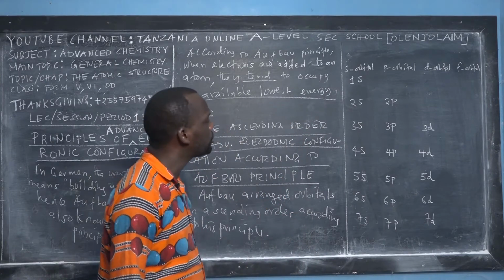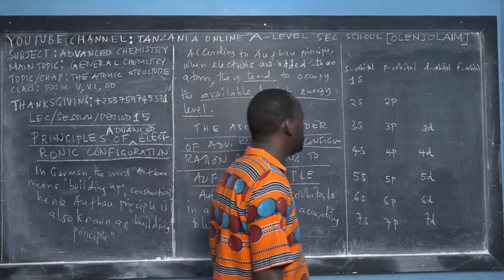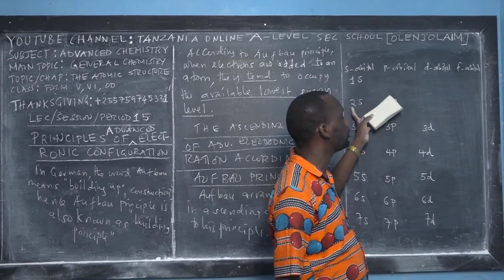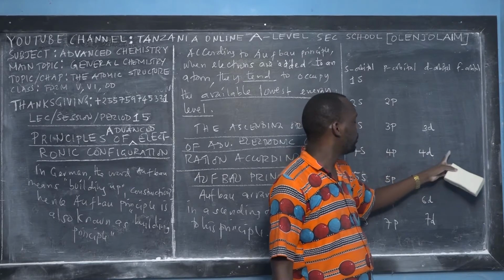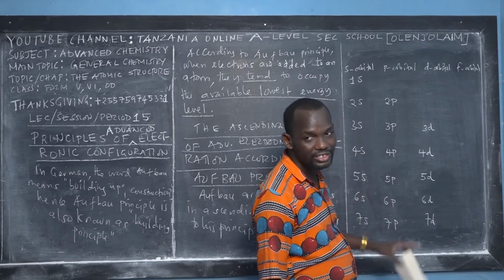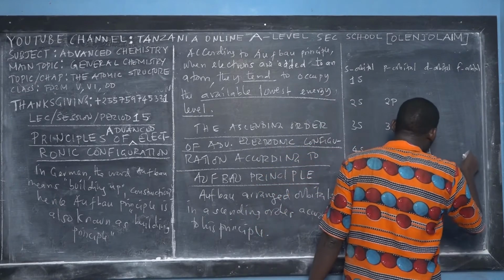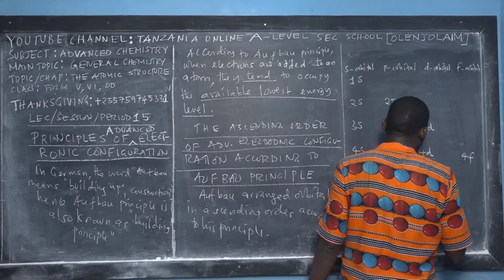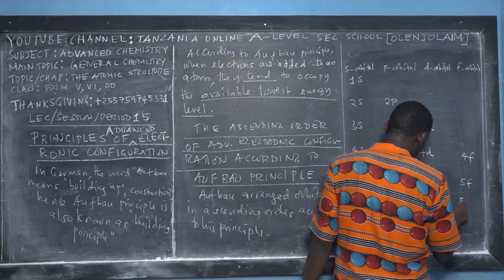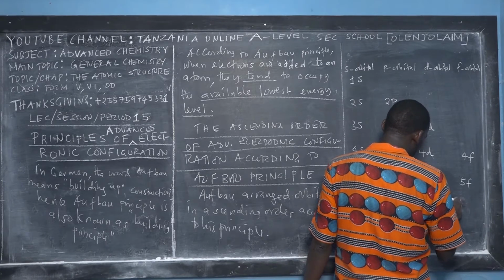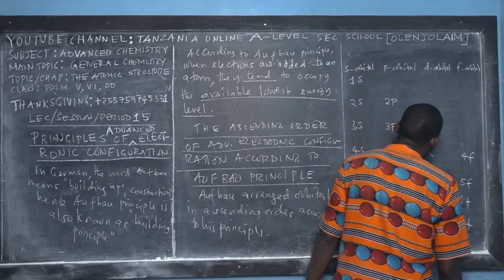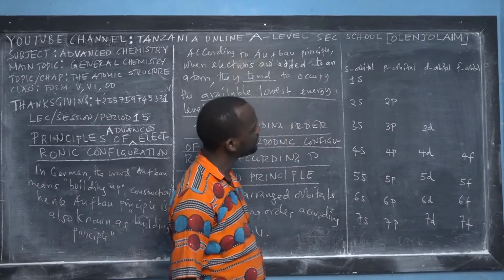Again, according to the quantum number that I told you, we don't have 1 F orbital, 2 F orbital, 3 F orbital. We only have F orbitals when the principal quantum number is equal to 4. So here we are going to have 4 F orbital, 5 F orbital. There is also 6 F orbital, but it's rarely used, and even 7 F orbital. That's the first process.